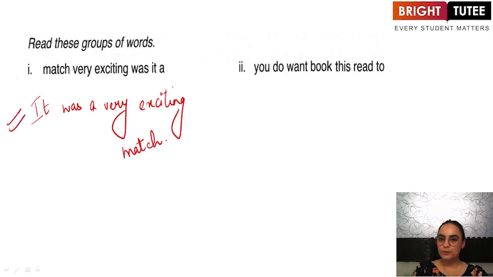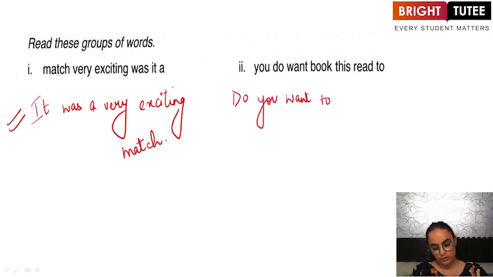Similarly, look at the second group of words: "You do want book this read too." So, again, it isn't making any sense at all. So, "Do you want to read this book?"